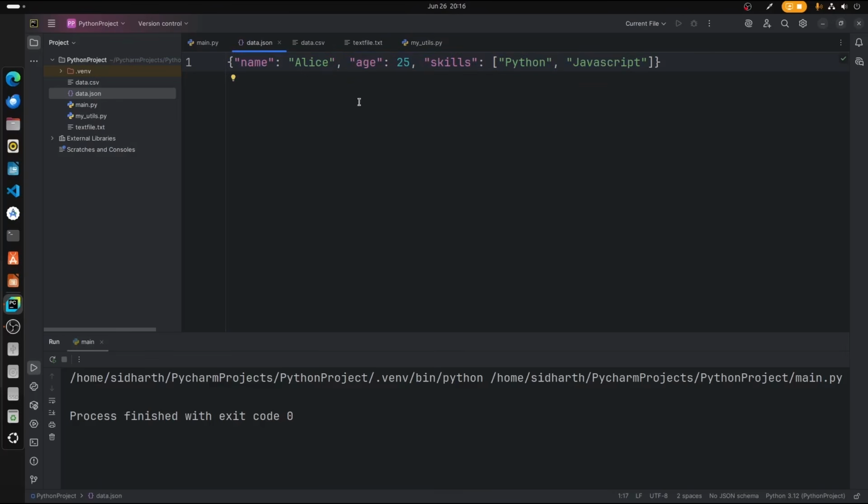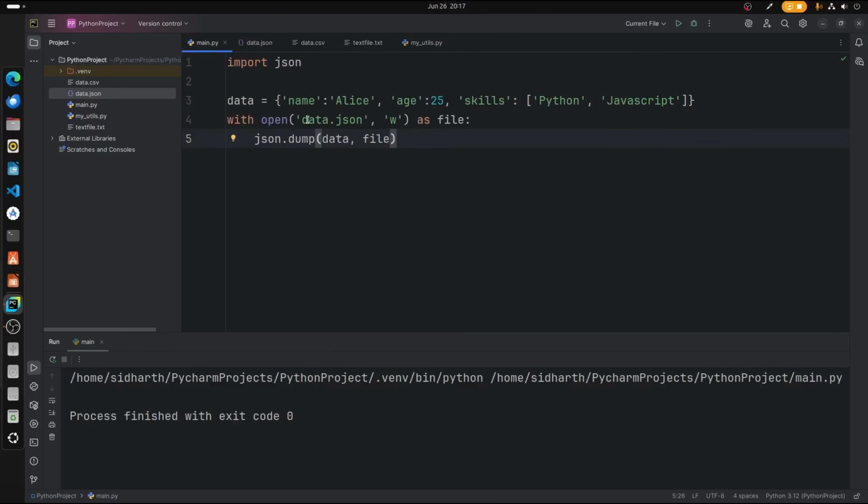So it's just like a dictionary. We can access it with a key. If we access name, the value Alice will be printed. If we access age, the value 25 will be there. So this is how you store a new JSON file.